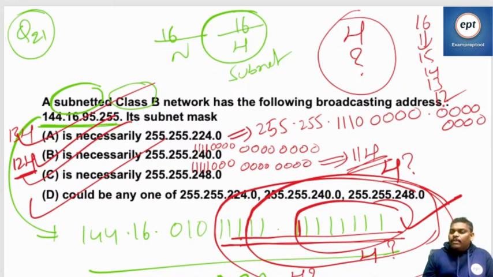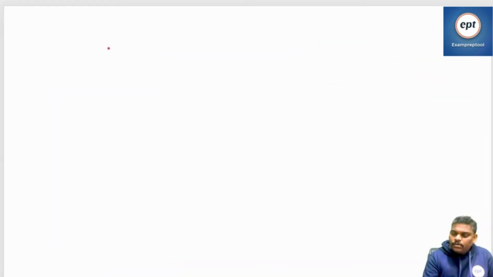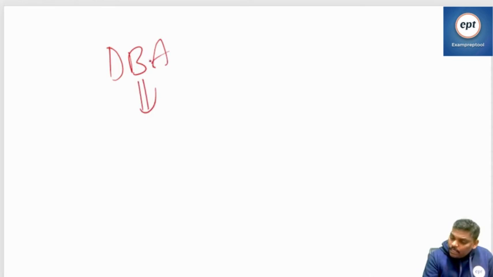But subnetting will be from the first 3 bits now. See, what is the meaning of DBA? DBA means host part all ones. Let's see this one. DBA. Class B, 16 network, 16 host.